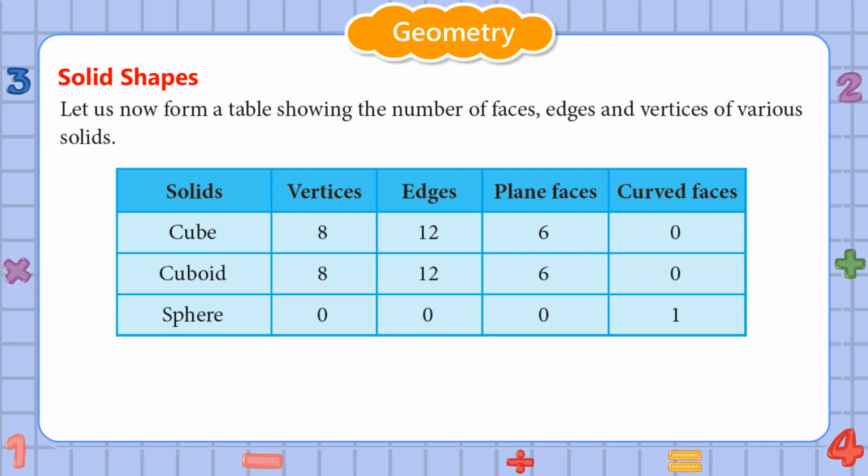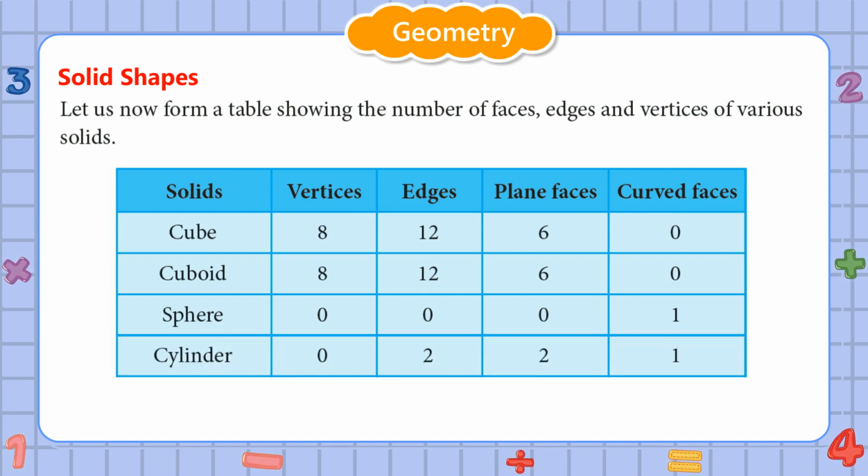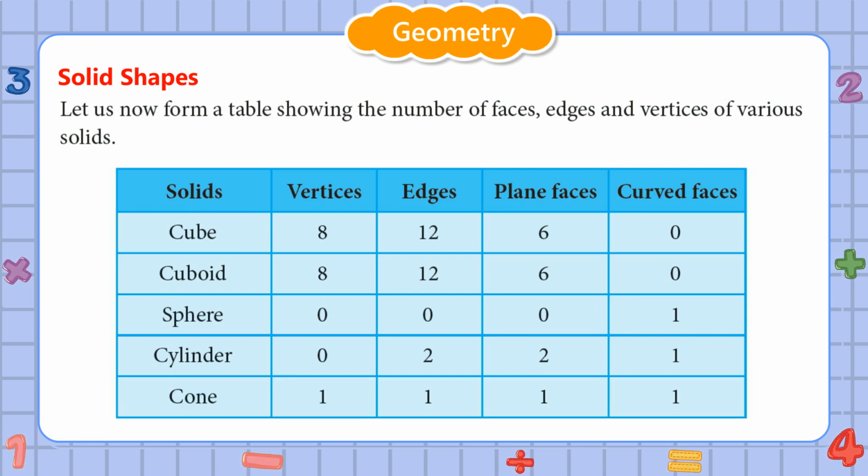Sphere has 0 vertices, 0 edges, 0 plane faces, 1 curved face. Cylinder has 0 vertices, 2 edges, 2 plane faces, 1 curved face. Cone has 1 vertex, 1 edge, 1 plane face, 1 curved face.